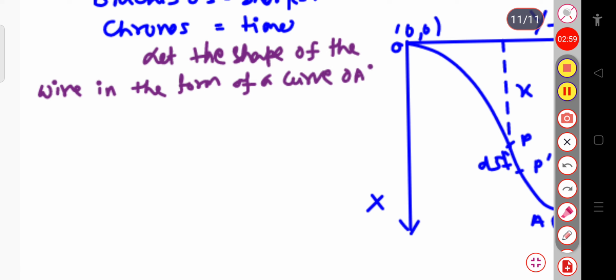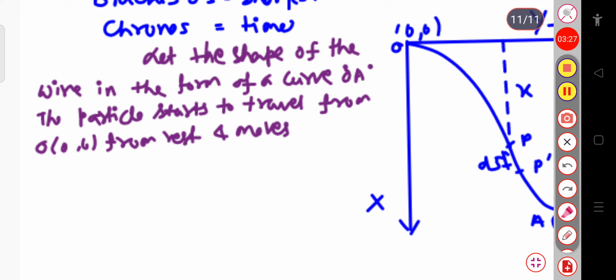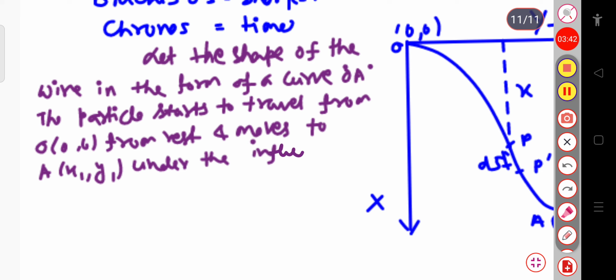So the particle starts to travel from the point O, that is the (0, 0) point, from rest, and it moves to the point A, which is (x1, y1), under the influence of gravity on the frictionless wire.